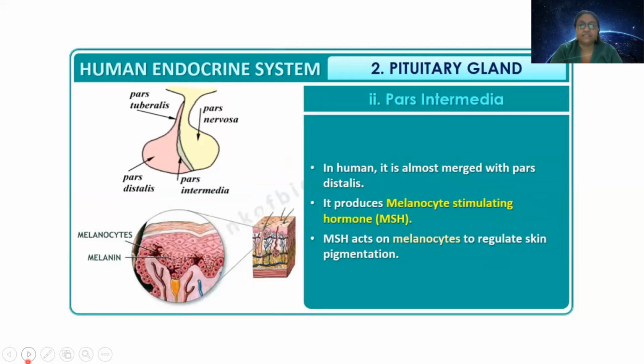This is the pars intermedia. Once again, I am showing you the pars tuberalis, pars distalis, pars intermedia.